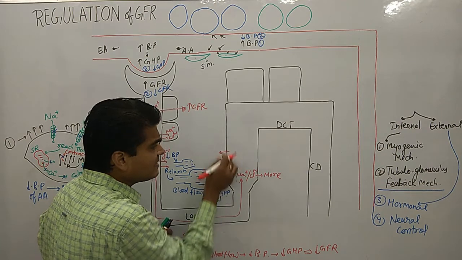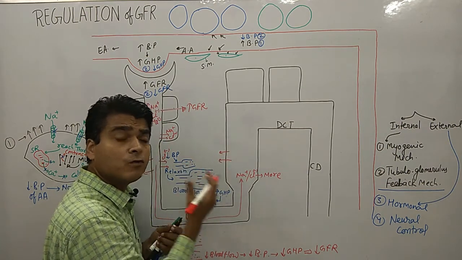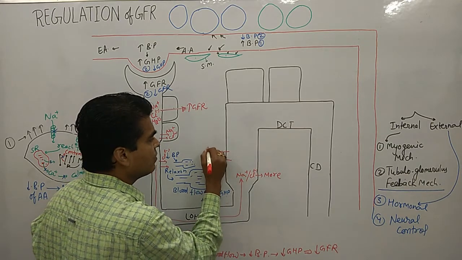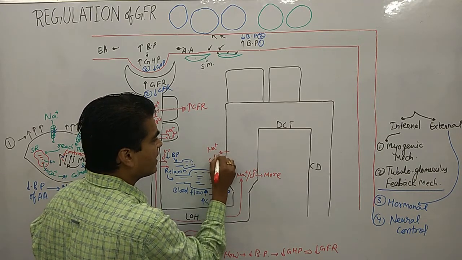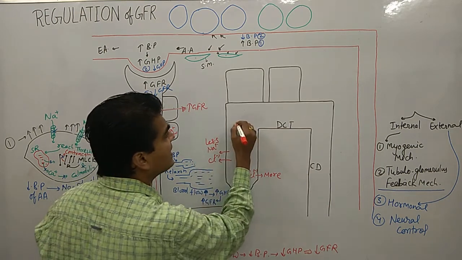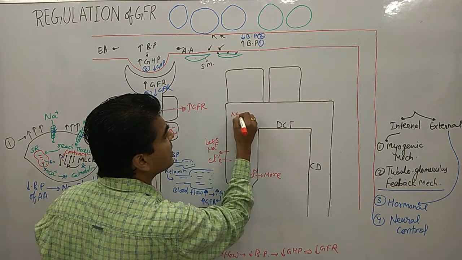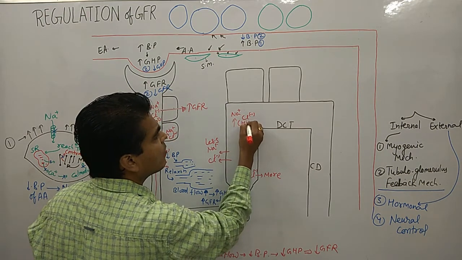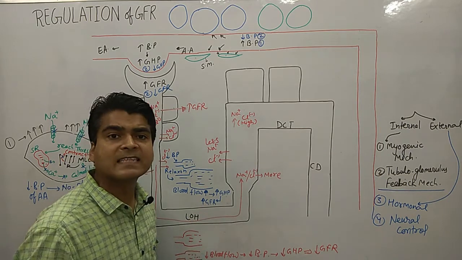So this area is not able to absorb all of these sodium and chloride ions, and less is reabsorbed. So now look here, a high amount of sodium and chloride is reaching in this direction.